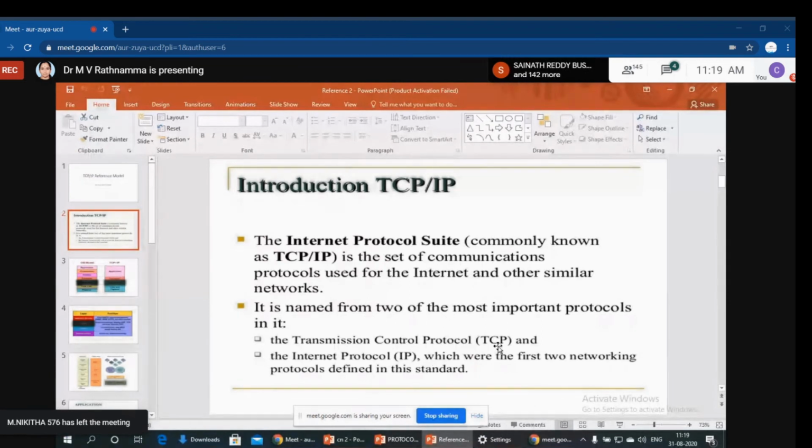TCP stands for Transmission Control Protocol, and IP here stands for Internet Protocol. So on behalf of these two protocols, this reference model is called the TCP/IP reference model. Okay, that is a small introduction about our TCP/IP.